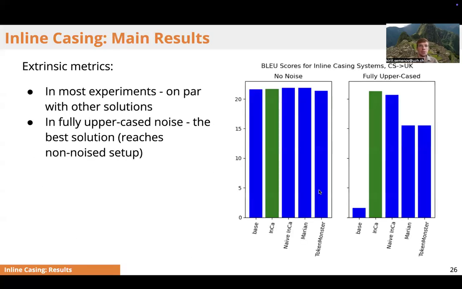The results were the following. For both directions and for most types of noise, the performance of all systems was almost the same, as you can see on the left part of the graph. The only difference was the fully uppercase noise, where our sentence level flags helped to reach the non-noise performance. You can see it in the green bar on the right part of the graph, and you can see that it is nearly as under non-noised conditions.